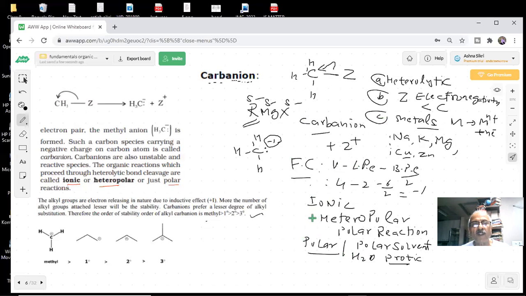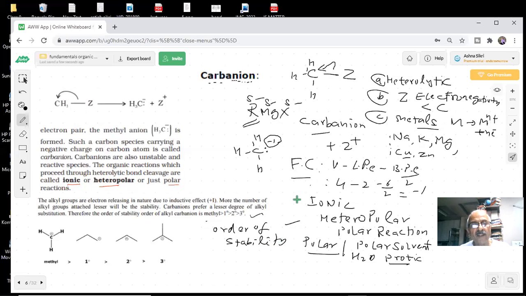Now the question which comes next is, what will be the order of stability of carbanions? You have how many types? 1 degree, 2 degree, 3 degree. Tell me which will be the most stable carbanion, students. Out of 1 degree, 2 degree, and 3 degree, 1 degree would be the most stable.